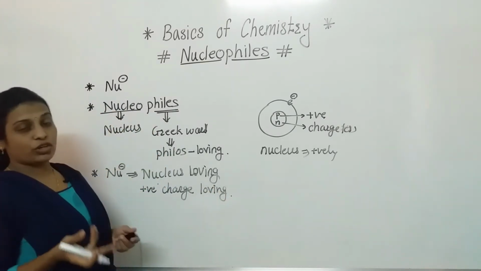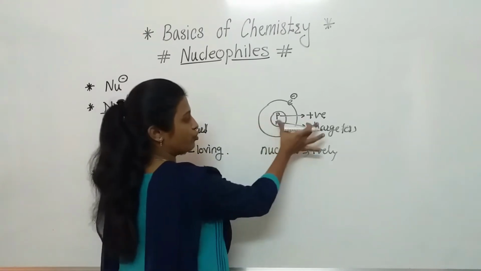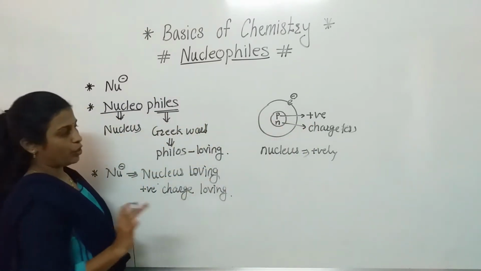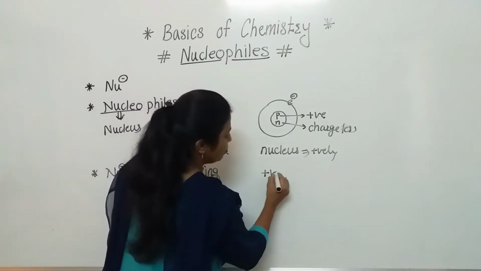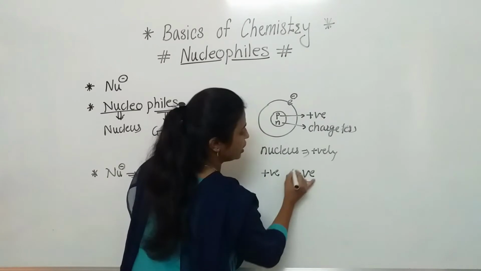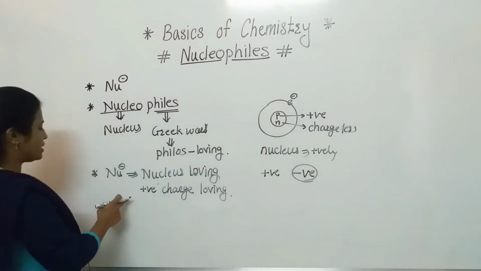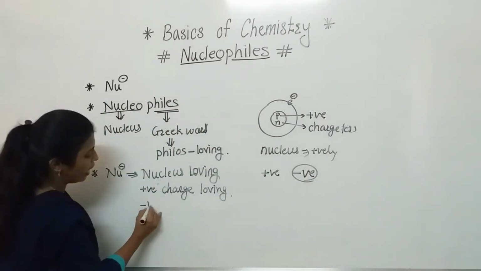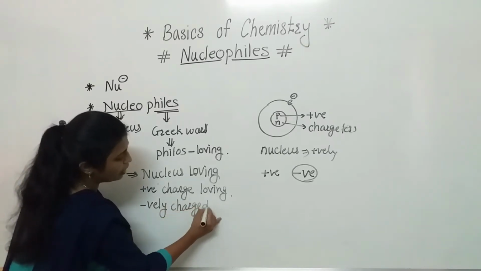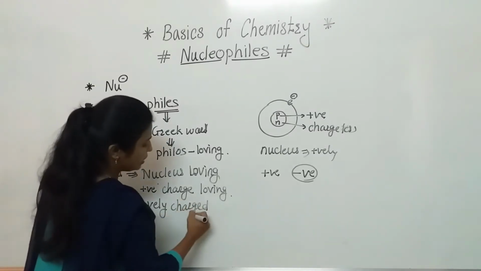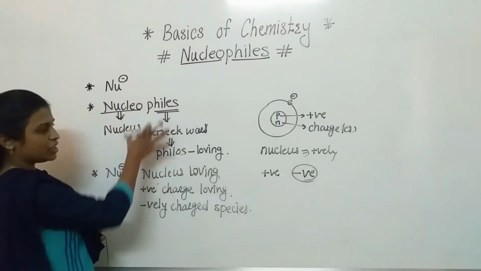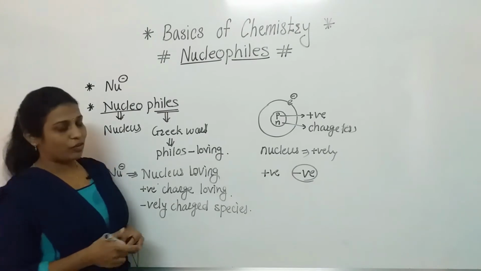Positive charge loving. Understood? Now see here, another way. Whatever point I have taken, according to that we have written one point. Now see here, positive loving means they should have the negative charge. So here we can say that nucleophiles are negatively charged species. Are you getting my point, everyone? In this way we have to complete notes also along with me.